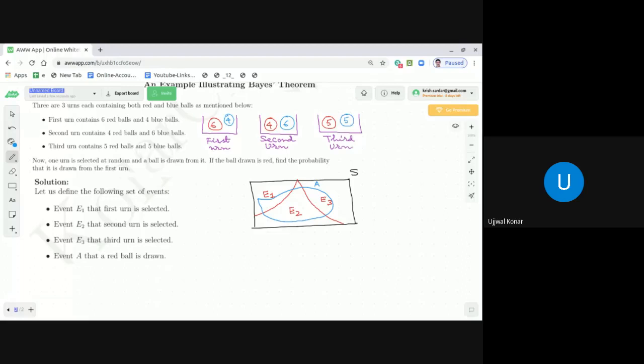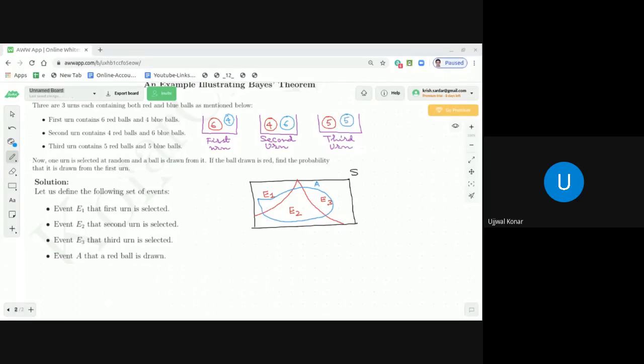Now let us see how to find it. If we know that the drawn ball is red, we need to find the probability that it is drawn from the first urn. Let's see how we can find it out, dear students. According to the problem statement, we need to find the probability of E1 subject to the condition A has happened.